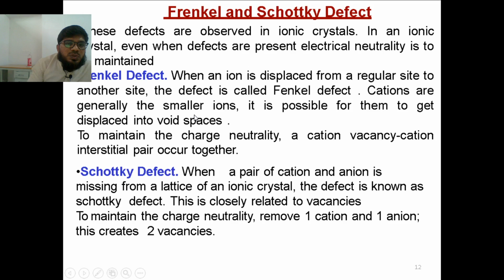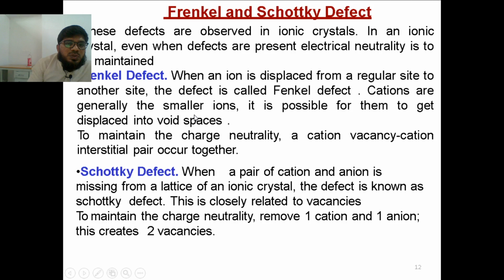To maintain the charge neutrality, the cation vacancy and cation interstitial pair occur together. Because one atom is missing, another atom is going and sitting in the other place. If you see this, the whole element will be neutral. Next is Schottky defect. In this, when a pair of atoms, a cation and an anion, is missing from the lattice, the defect is known as Schottky defect. This is closely related to vacancies. To maintain the neutrality, always two together, one cation and one anion, will be missing.